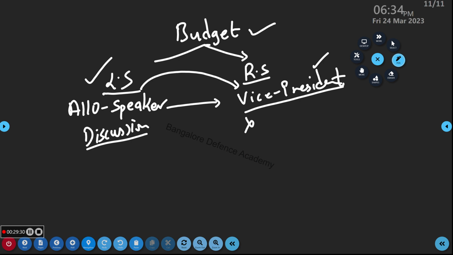Suppose Rajya Sabha says that the budget given by the Lok Sabha, I am not happy with that. What will they do? Lok Sabha may listen to them or may not listen to them. It is up to the Lok Sabha to listen to them or not.